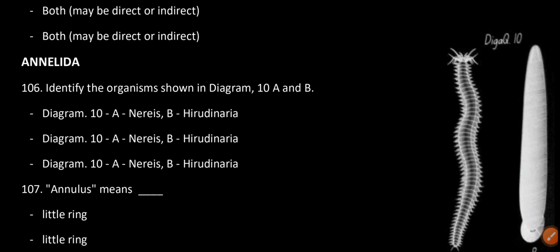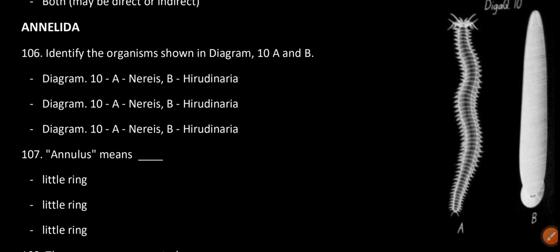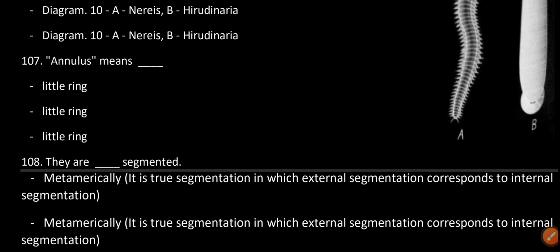Annelida. Identify the organisms shown in diagram 10 A and B. A is Nereis and B is Hirudinaria. Annulus means little ring. They are dash segmented.